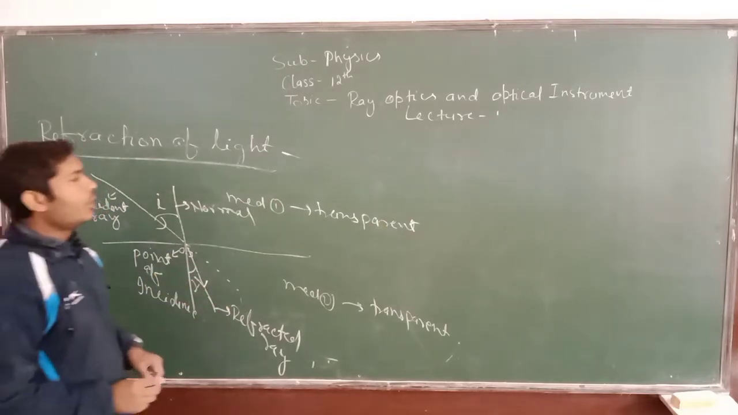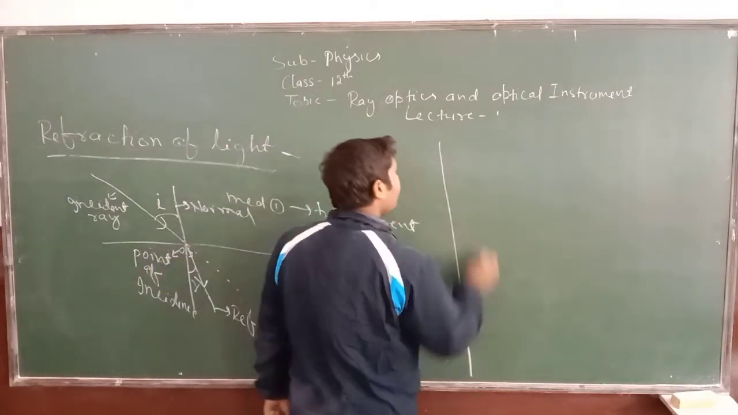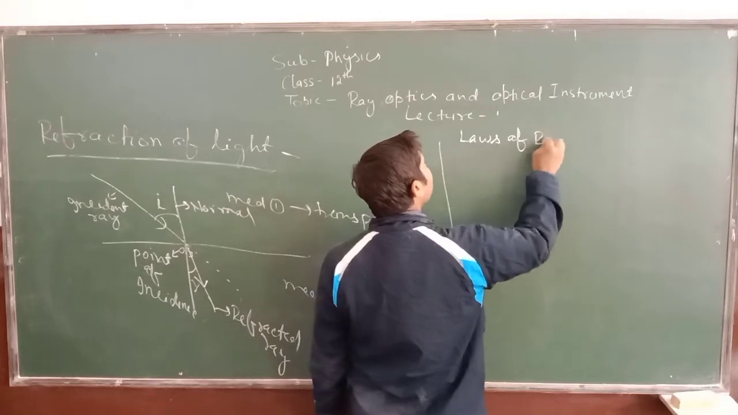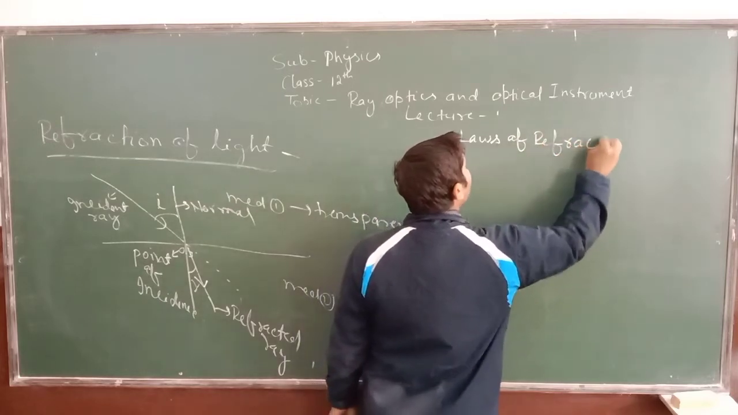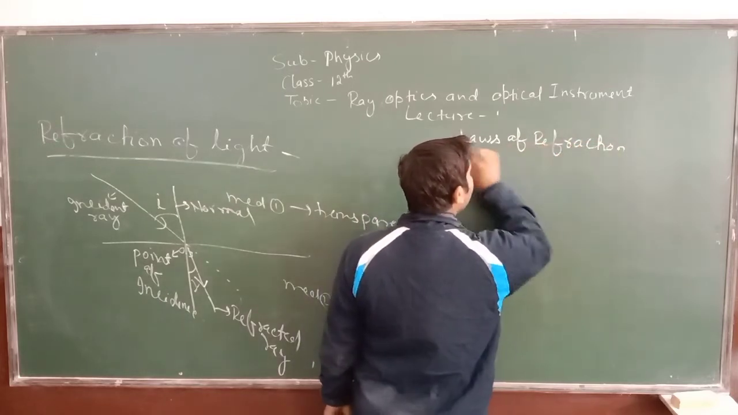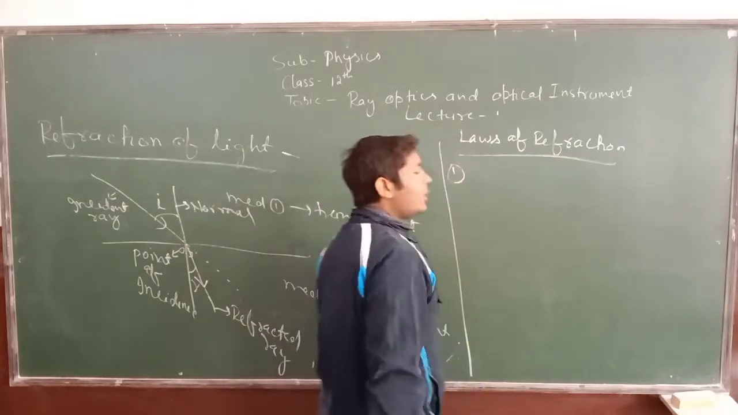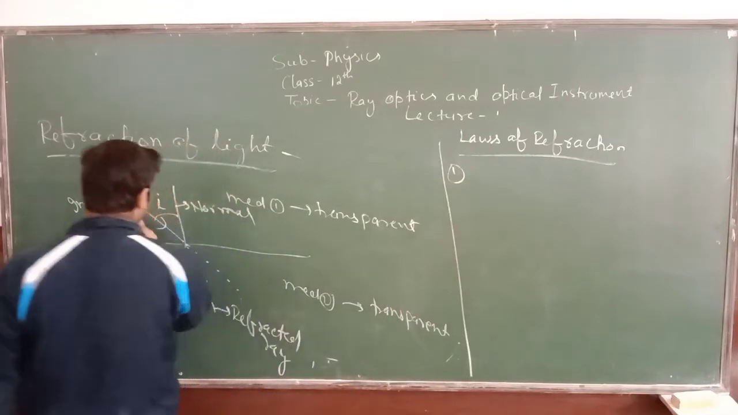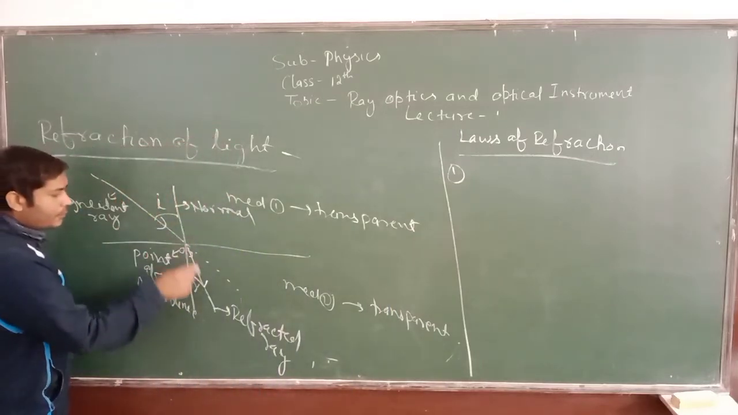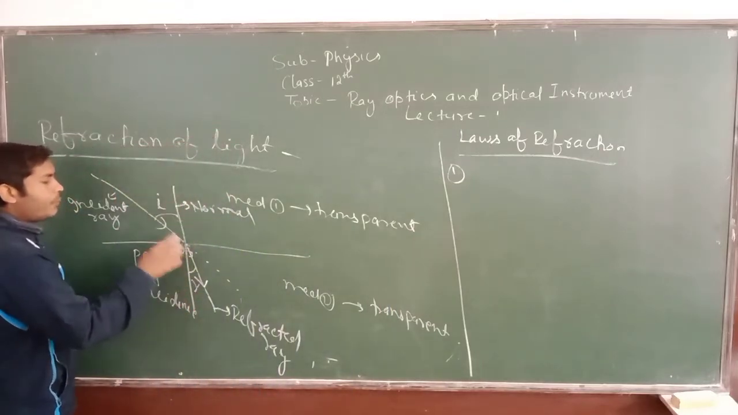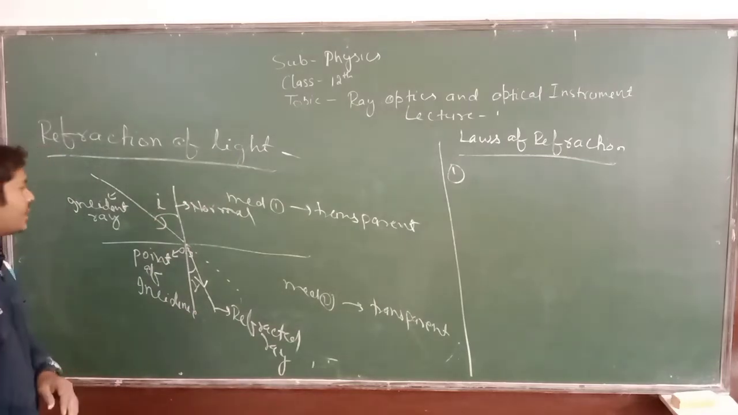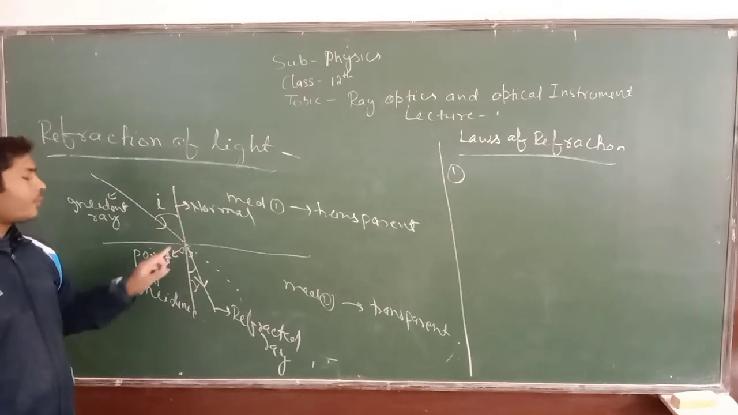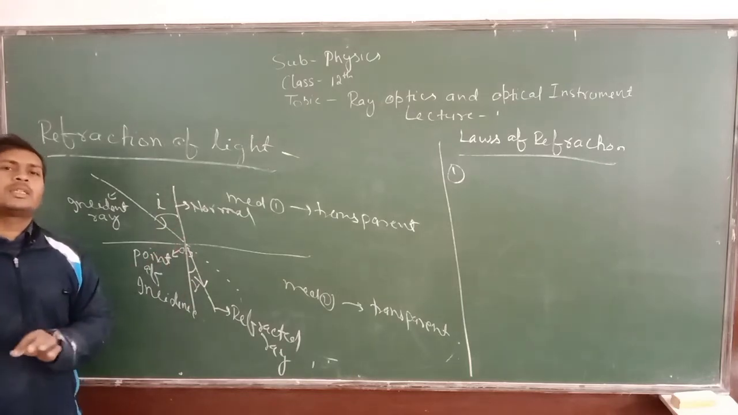Is it clear? Now we have to see the laws of refraction. First law is that the incident ray, refracted ray, normal and point of incidence all lie in the same plane. Once again I am saying, the incident ray, refracted ray, normal and point of incidence all lie in the same plane.